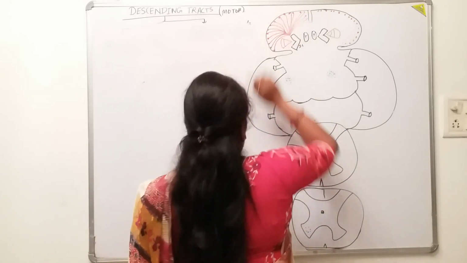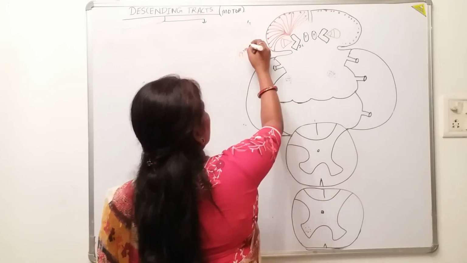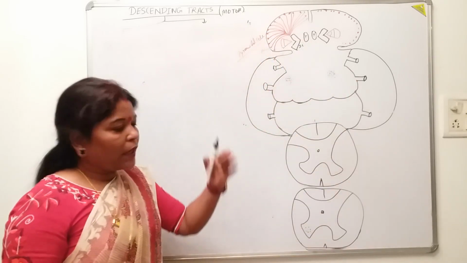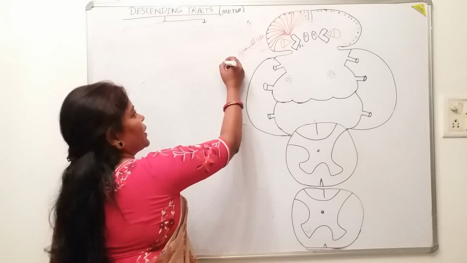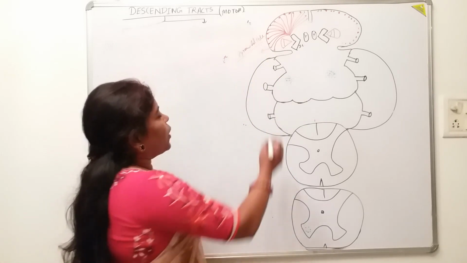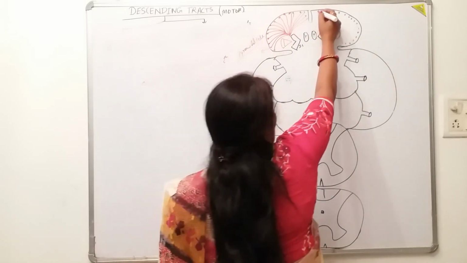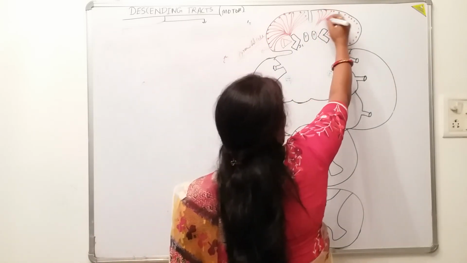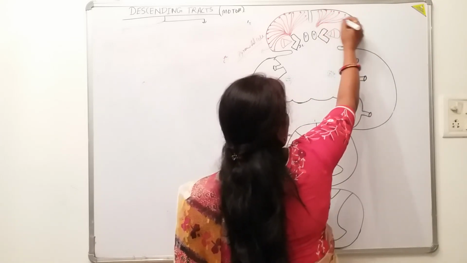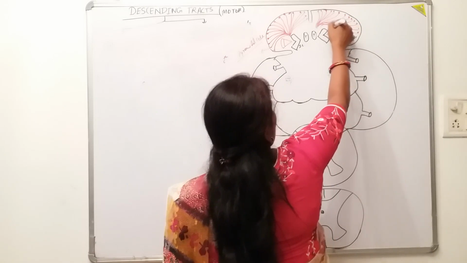This red dot, what are these? These are the pyramidal cells. Where are they situated in the cerebral cortex? In the fifth layer. And some are larger, which are known as the pyramidal cells of Betz. Now, this is the corona radiata, the fan-shaped arrangement of the axons emerging from these pyramidal cells here, isn't it? And this is known as the corona radiata.